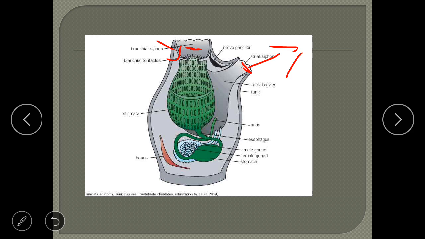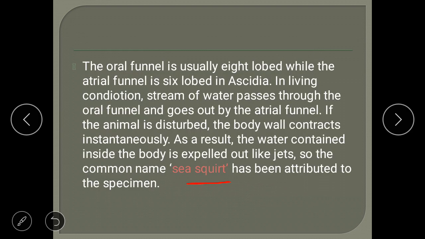When they feel insecure or disturbed, whatever water they take inside the body, into this stigmata sac-like structure, they quickly expel out through the atrial aperture. They squirt the water directly. That's why they are called a sea squirt. Squirting means releasing the water outside forcefully. We call it a sea squirt.